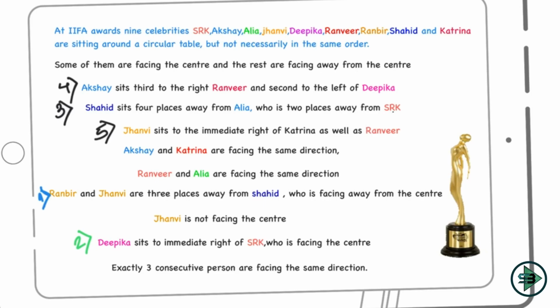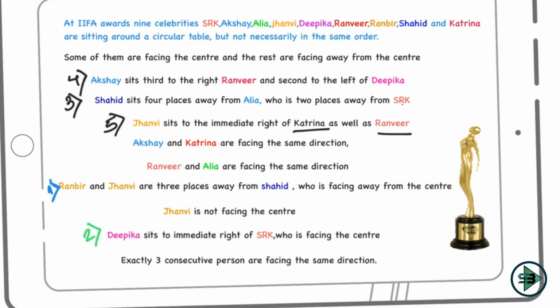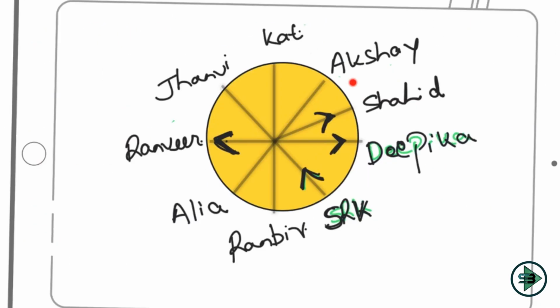Now Akshay and Katrina are facing in the same direction. We forgot one thing here: Janvi is to the immediate right of Katrina as well as Ranveer. So to the immediate right of Ranveer I have Janvi, and this should be my Katrina then. And Katrina has to look where? She has to look inside. Then only to the immediate right of Katrina I'll have Janvi, and to the immediate right of Ranveer also I'll have Janvi. So Katrina has to look like this.